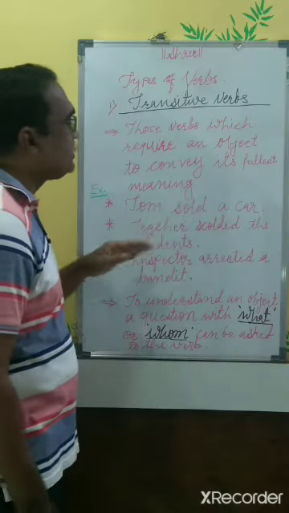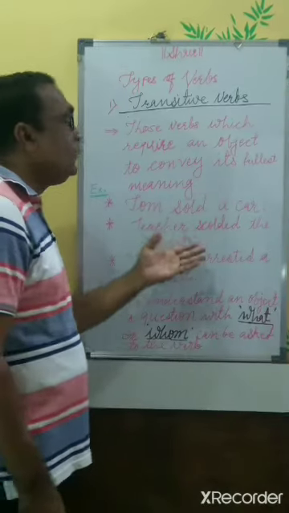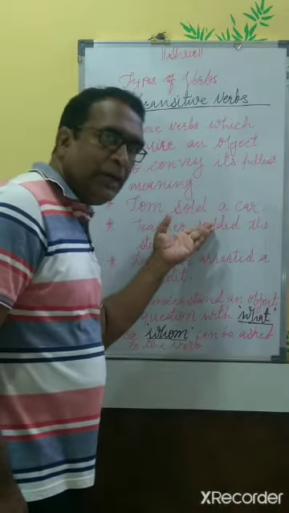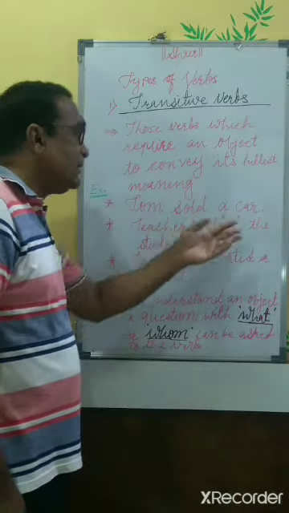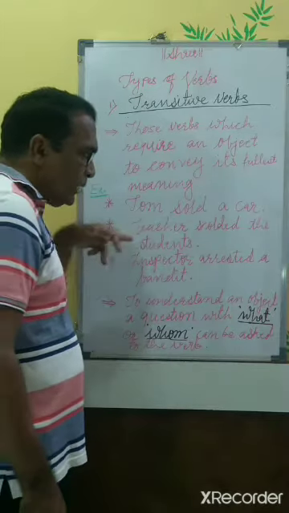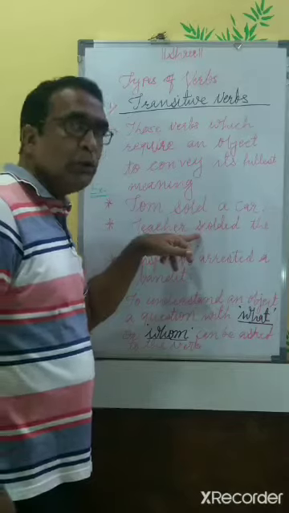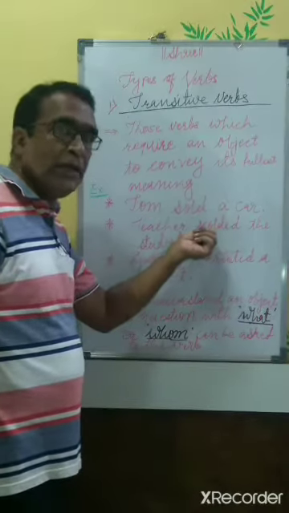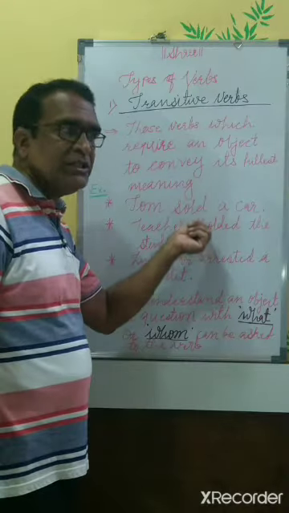The teacher scolded the students. Here if we ask the question to the verb scolded, who were scolded? We get an answer, the students were scolded by the teacher. Since we can obtain the answer by making a question with whom or what, we can say the word scolded is a transitive verb.